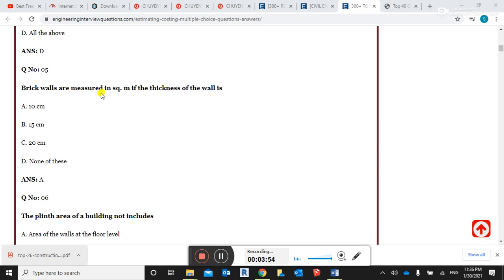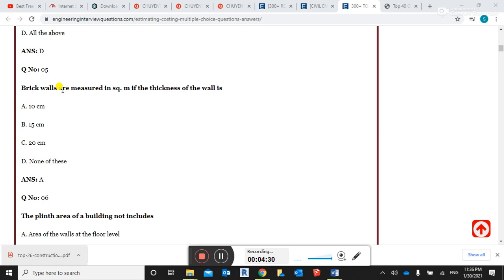Brick walls are measured in square meter if the thickness of the wall is 10 centimeter. Guys, the unit of measurement for brickwork, if the thickness is above 10 centimeter, will be cubic meter. But if the thickness is up to 10 centimeter, we use square meter as the unit of measurement for the brick wall.